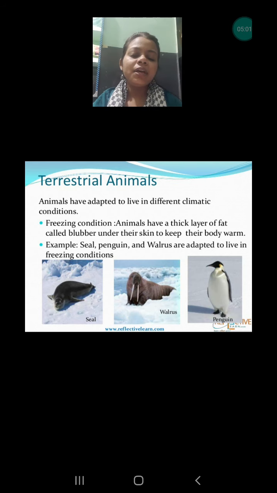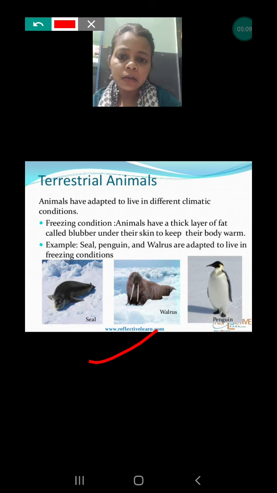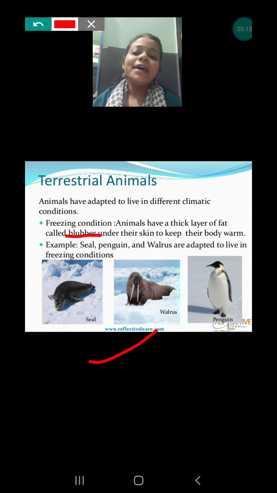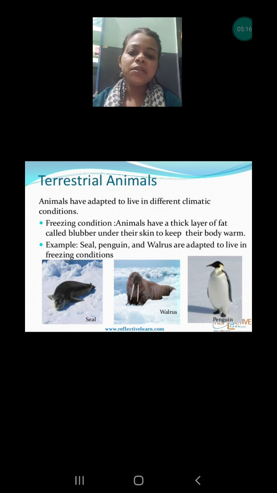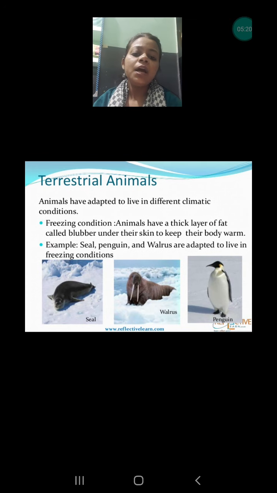In the same way, some of the animals are protecting against the cold environment with the help of the blubber. As you can see, blubber. Okay, whereas some of the animals are protecting their body with the help of the fur. Okay, as you can see. So which of the animals are having blubber? And what is blubber? Blubber is the thick layer of the fat, okay, which is present below the skin.